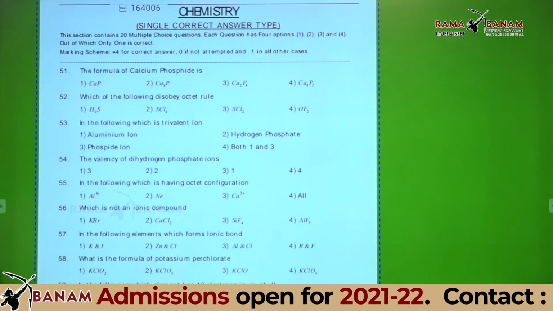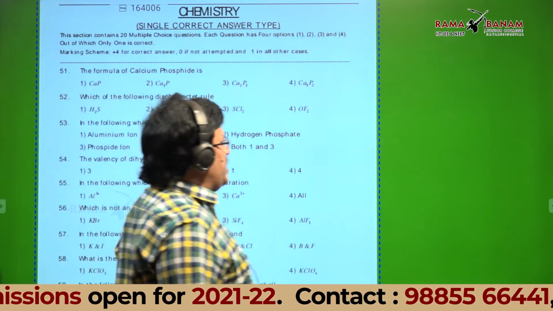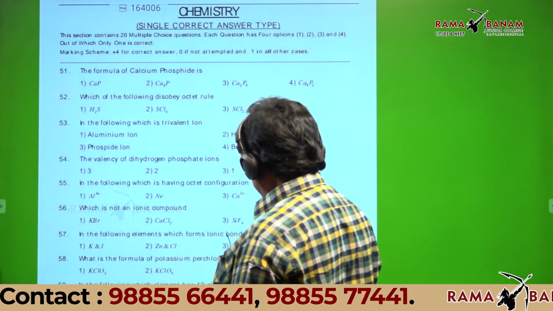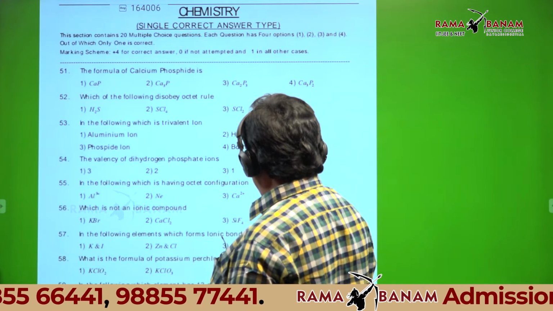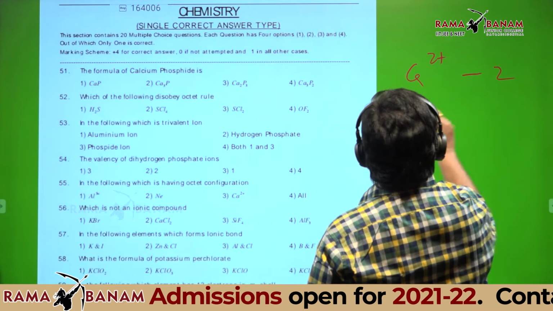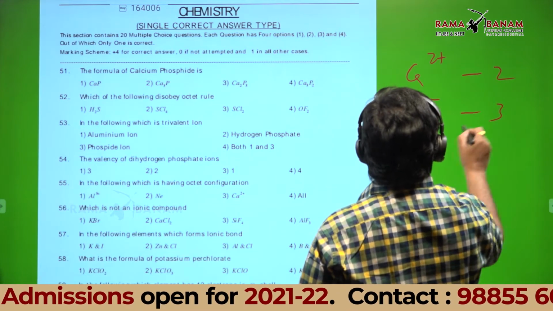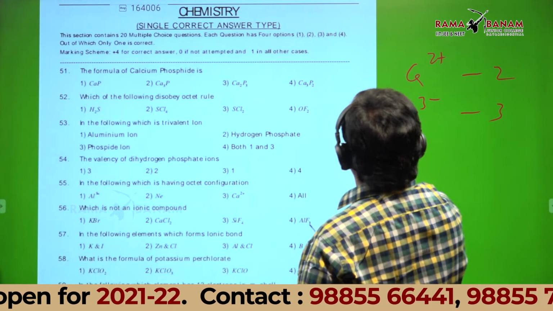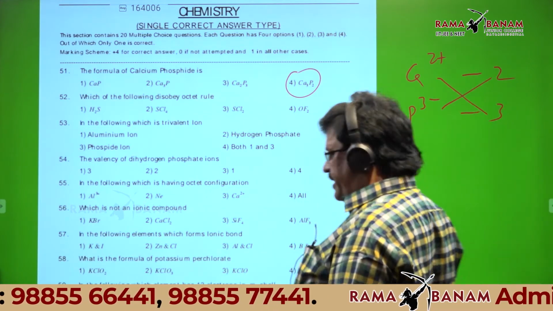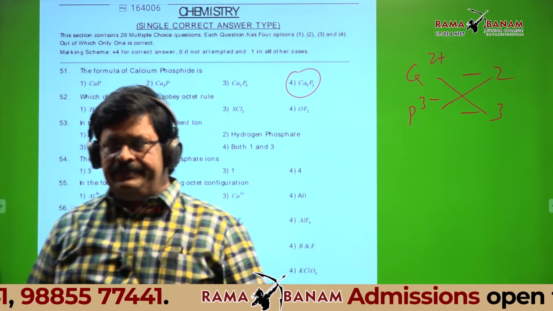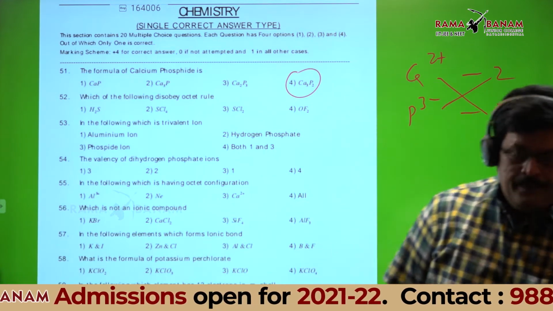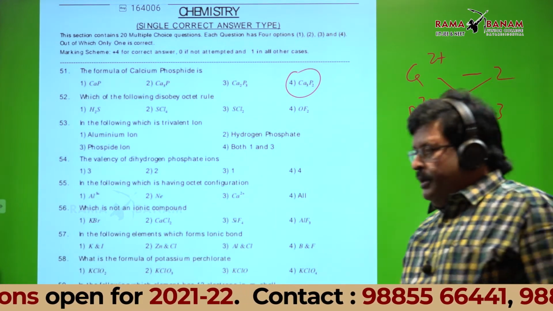The formula of the question number 1 is calcium phosphide. Calcium ion is Ca2 plus, phosphide ion is P3 minus, so the formula is Ca3P2. Fourth option is correct. Any doubt in this? Students, can I go to second one?